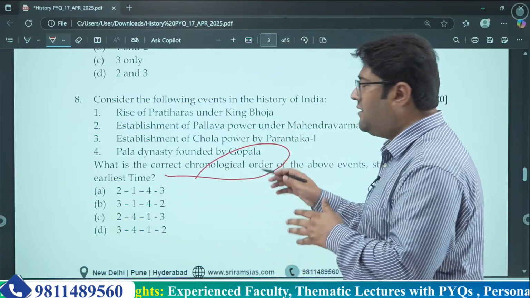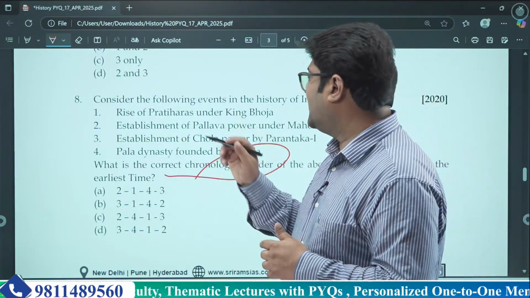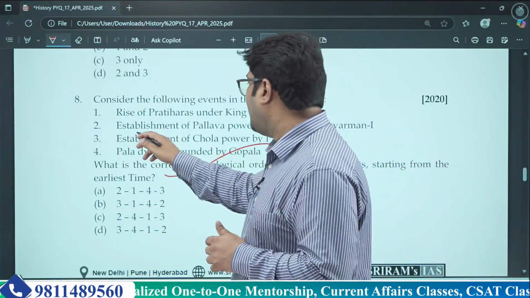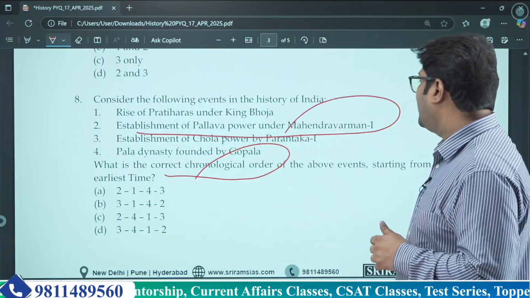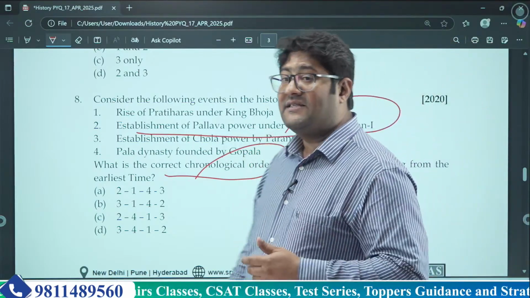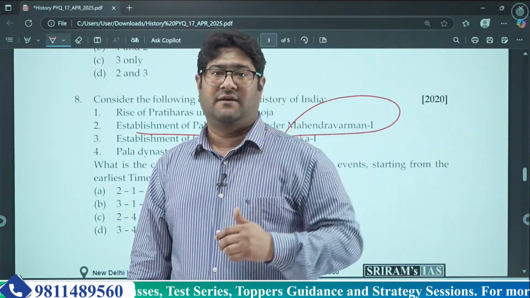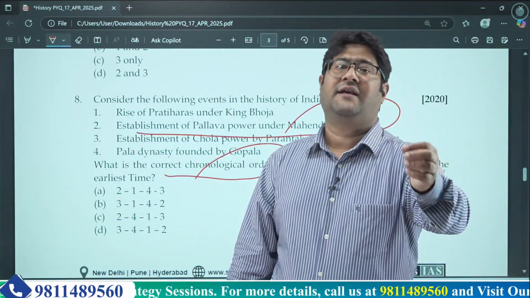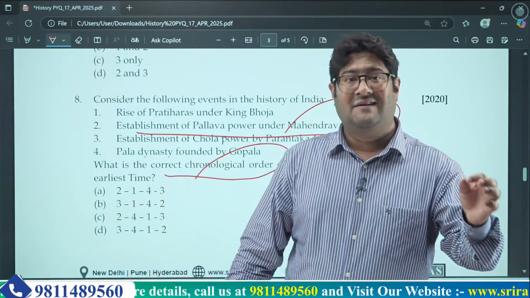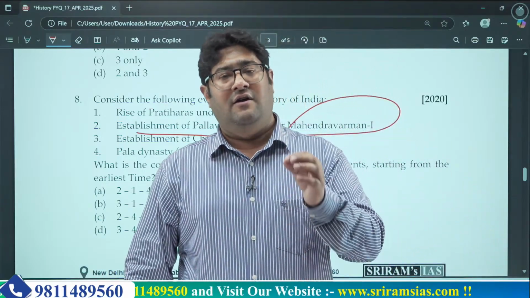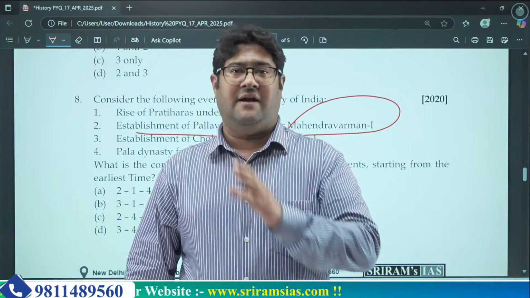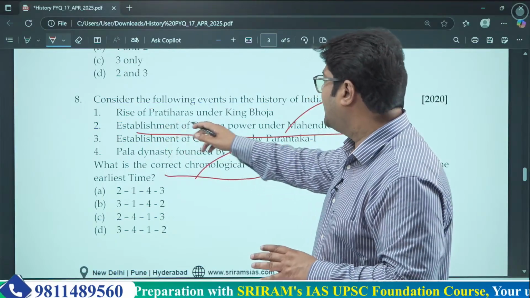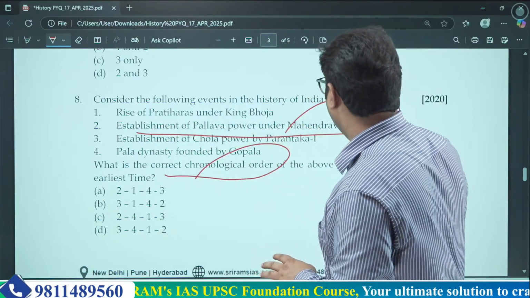Now, which of these four events happened first? The first thing which happened was the establishment of Pallava power under Mahendravarman I. This happened in the early part of the 7th century, around 600 to 630 CE. Understood? So the first event which occurred was the establishment of Pallava power under Mahendravarman I.